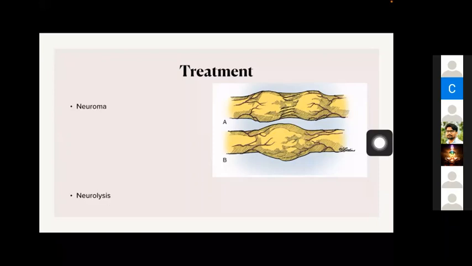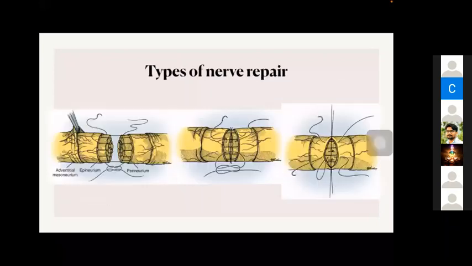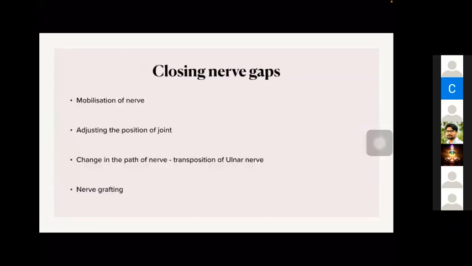Okay. And the types of nerve repair can be another sub-question. The most commonly done is epineural repair. That is an easier thing we can do with loupe magnification, and sometimes without any microscope. And if you have a high-magnification microscope, you can do a perineural repair, including the perineurium also.